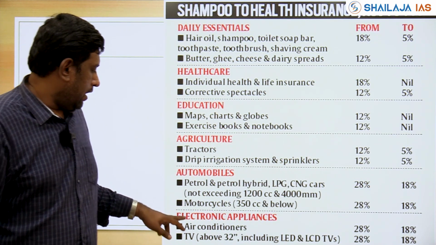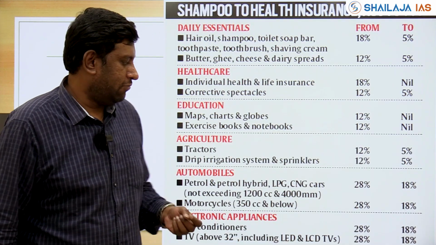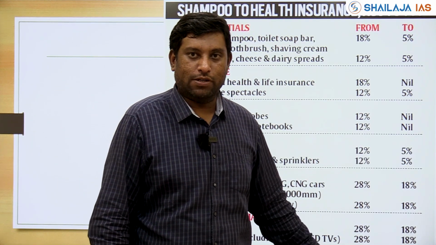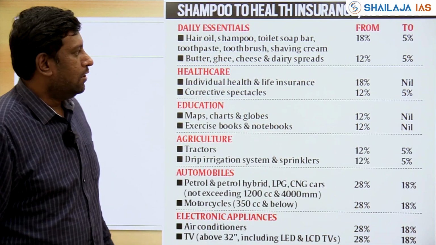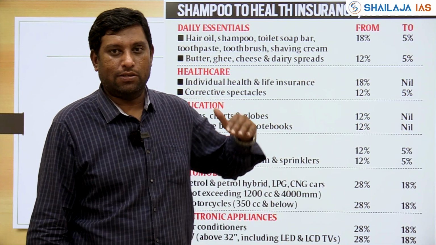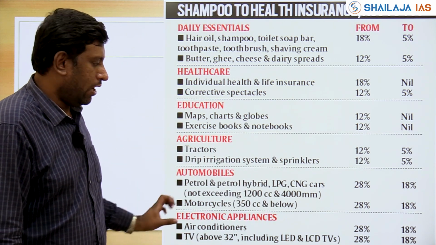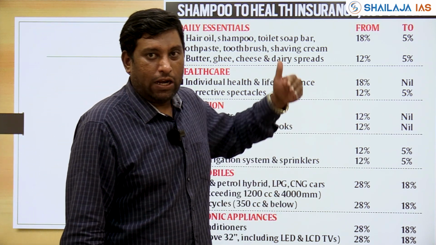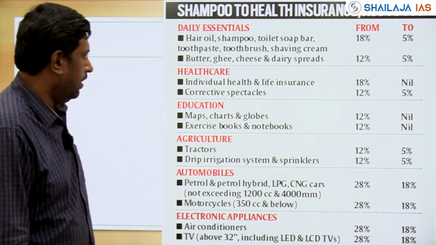Okay. Electronic appliances like air conditioners, TVs, LEDs, all your electronic items. Earlier, they were all taxed at 28%. Now they are going to be taxed at 18%. Okay. So the idea is that they have brought down the tax on most of the everyday appliances, healthcare sector, agriculture sector, automobile sector, and your electronic appliances. They are trying to reduce the price by bringing down your taxation rate, right?